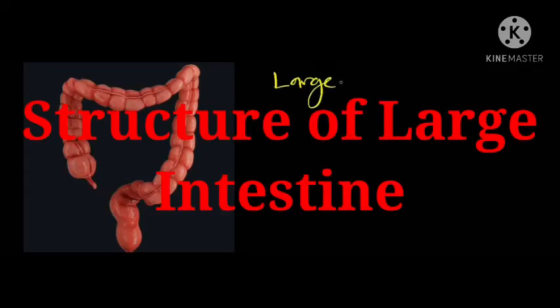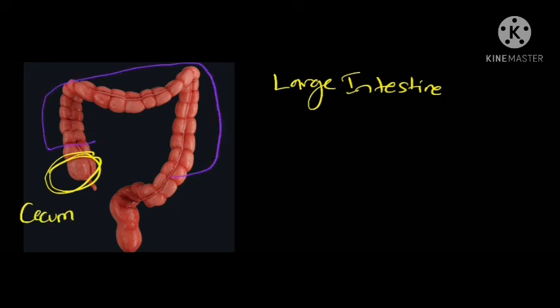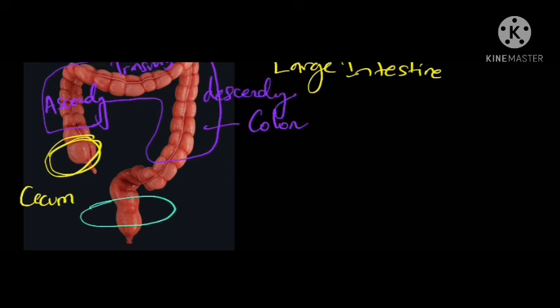Fourth is about the structure of the large intestine. The large intestine is divided into 3 main regions: cecum, colon, which makes up most of the large intestine and which could further be labeled as ascending colon, transverse colon and descending colon. And finally, the third main region is the rectum.